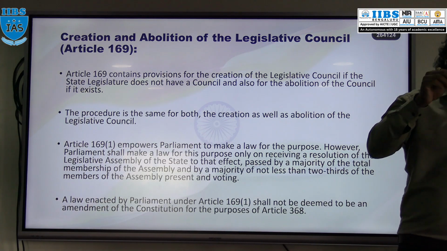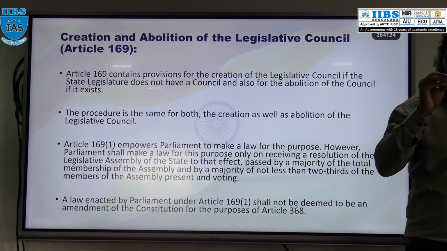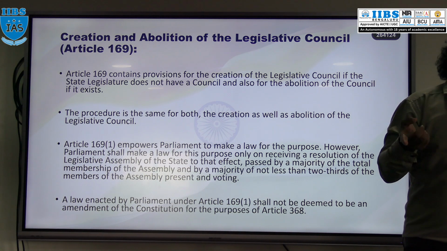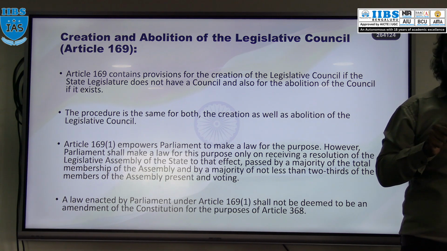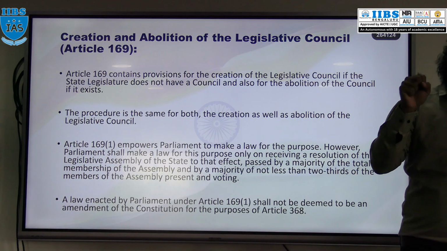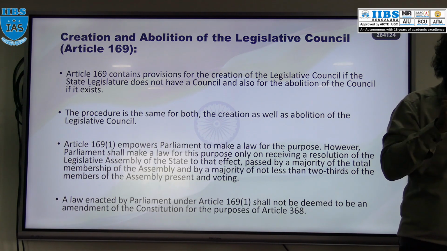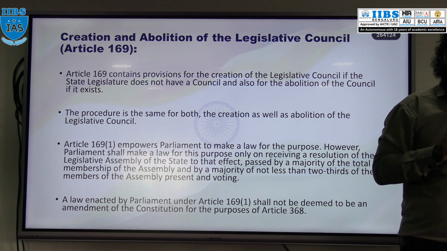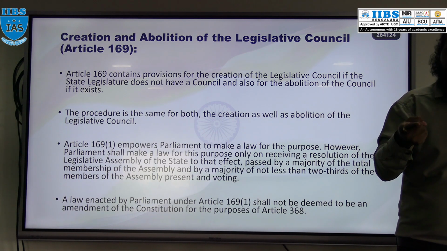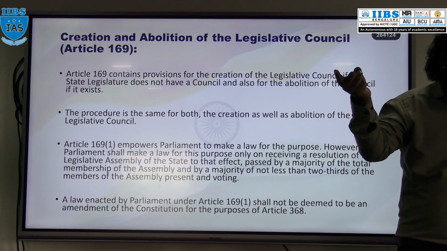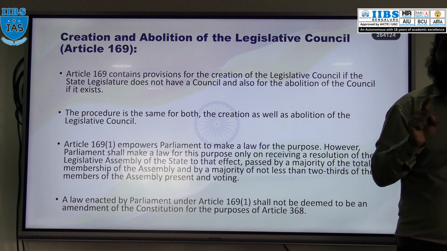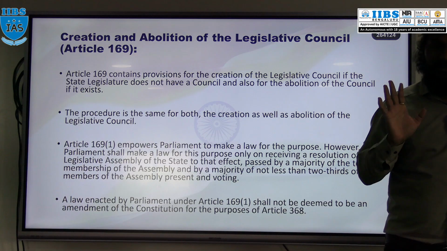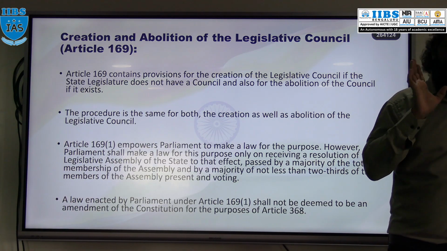In the state assembly, a majority of the members should be present in that session, and 2/3 of the members present have to pass the resolution, either for creation or abolition of the legislative council.